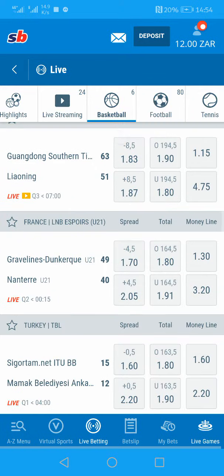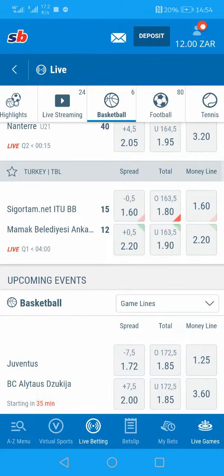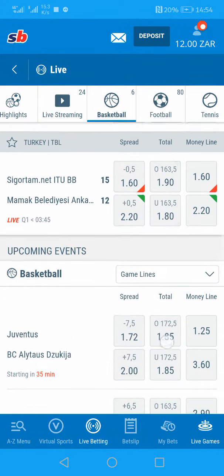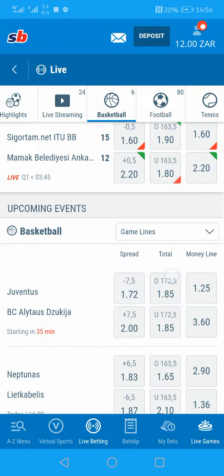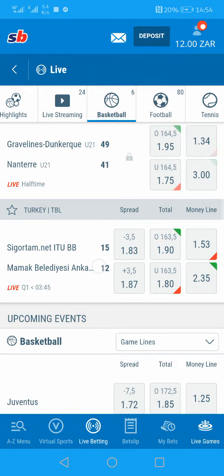I'm looking for that Juventus match that I was using as an example. I think it's somewhere here on upcoming. There we go. You can see they have updated it. It's no longer 168. As the time ticks down for the match to start, they are updating it. I'm sure they are looking at statistics and all of those things. So over 172, why are the numbers so high? I wanted to show you that. Look at the score on this match. Can you see it's 15 and the other team has 12? The score is a bit high.